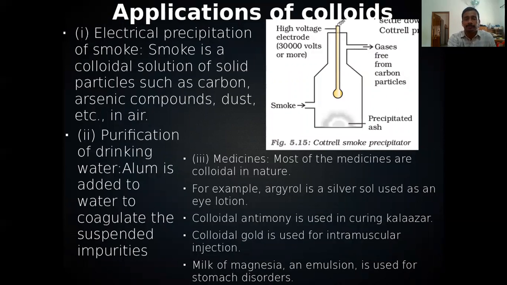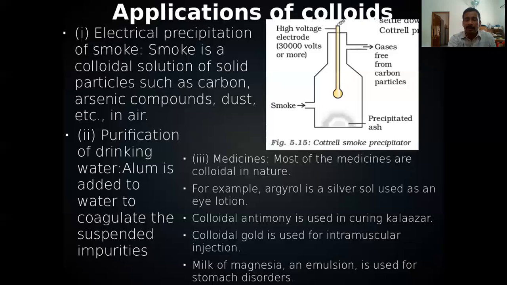Now, in pollution control, we can use the coagulation property of colloids. Electrical precipitation of smoke. Here you can see the figure. It is the Cottrell precipitator. You can see it here. Cottrell precipitator. Here you can see an electrode is present. We can apply high voltage.